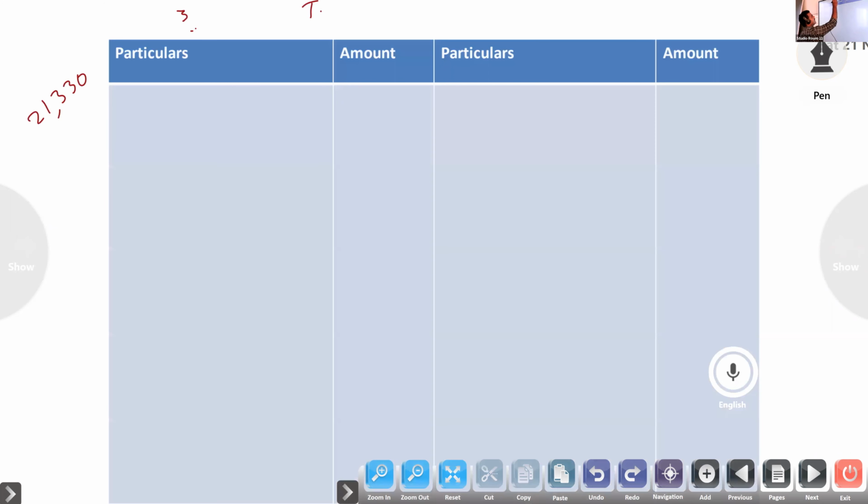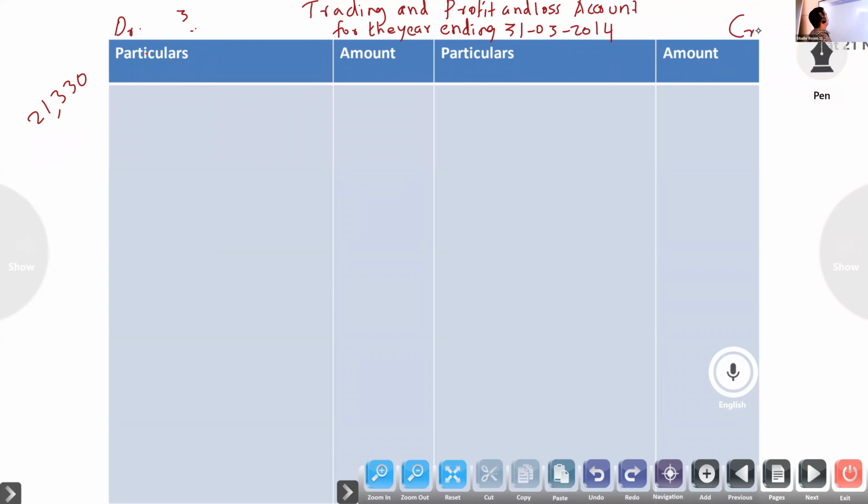We'll do first the trading and profit and loss account for the year ending 31st March 2014. Debit, credit, because it is an account.